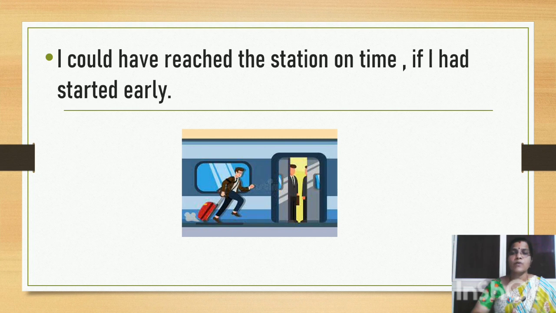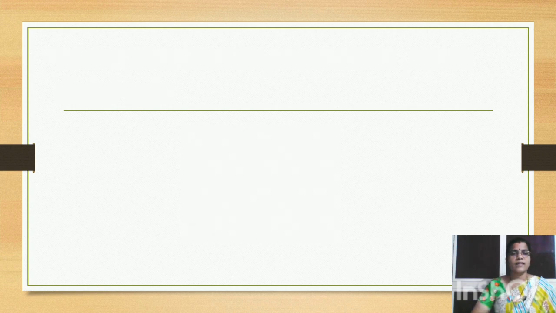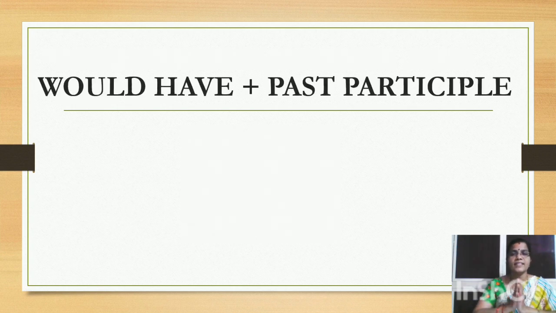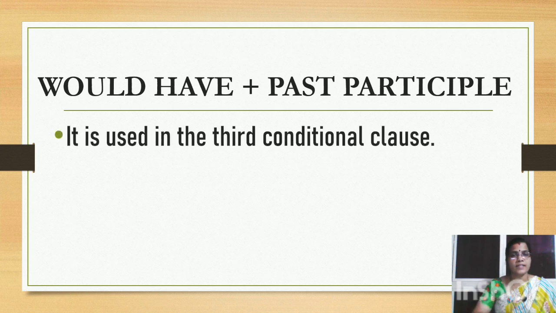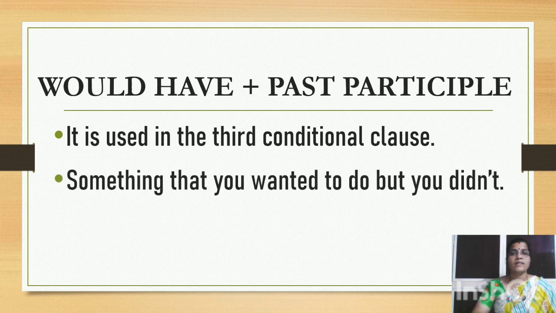There was a possibility of reaching there on time, but you didn't do that and hence you couldn't reach the station on time. Let us now look at the next modal auxiliary verb, would, used with have and past participle form. You know that the structure is mainly used in conditional clause type 3, the third conditional. Something you wanted to do but you didn't do in the past is conveyed using would have plus past participle form.